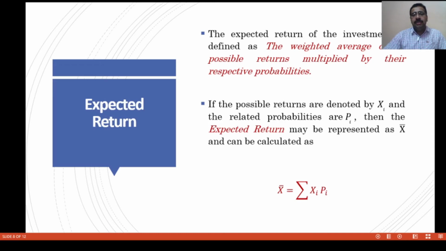What is the equation for the calculation of expected return? Expected return, that is x bar, is equal to sigma xi into pi. xi is the possible return, and the respective probabilities are denoted as pi. So x bar is equal to sigma xi into pi.